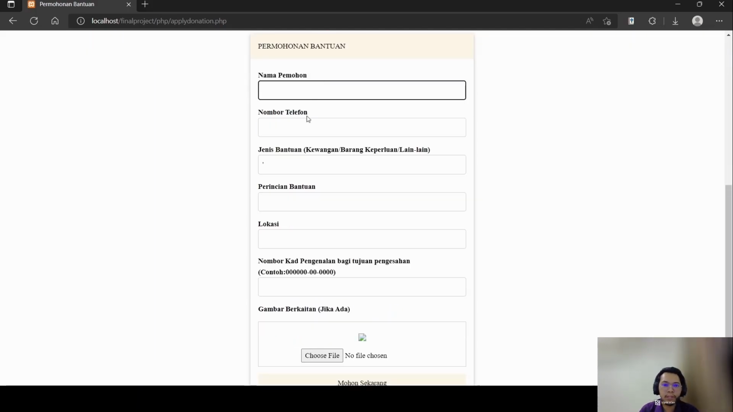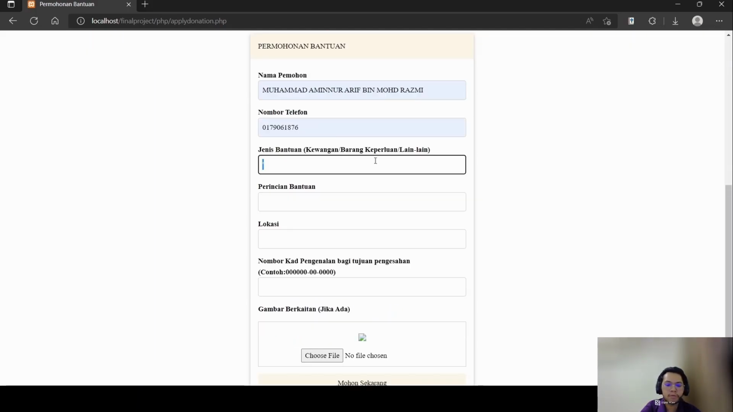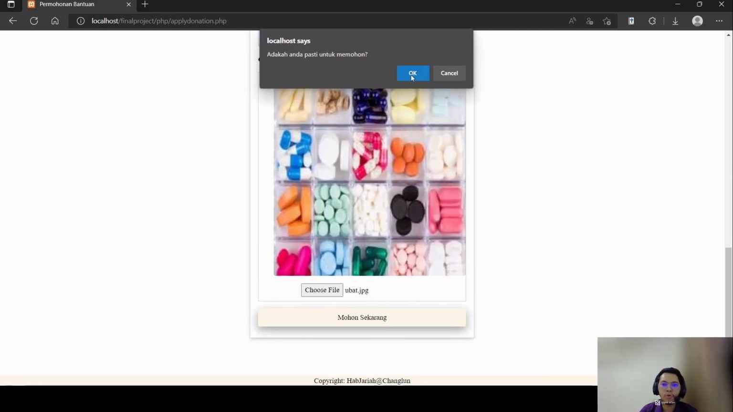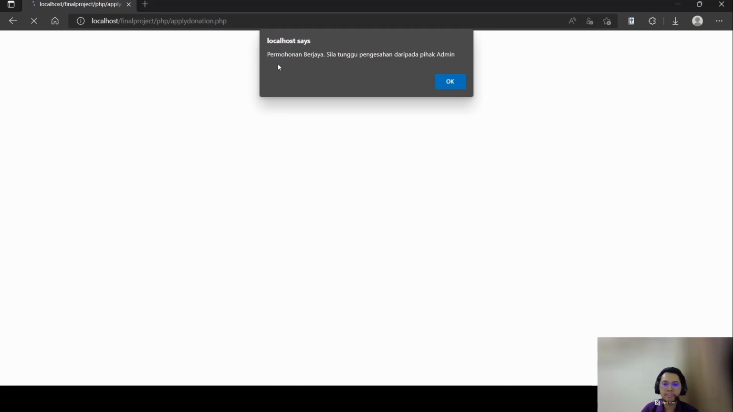I will enter my information and click mohon sekarang, click OK. Now the application is successfully sent and needs to wait for the approval from the admin.